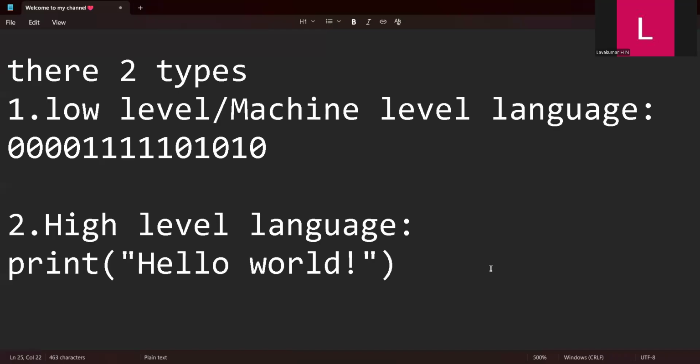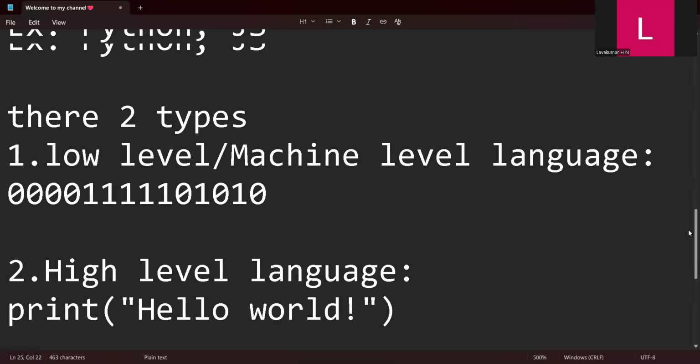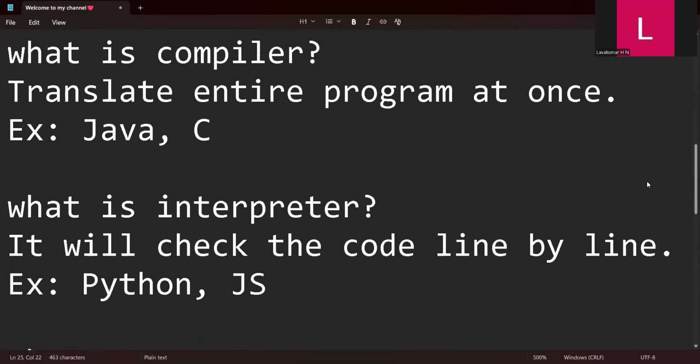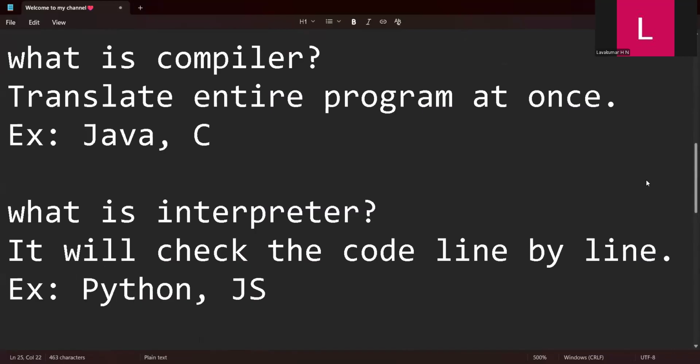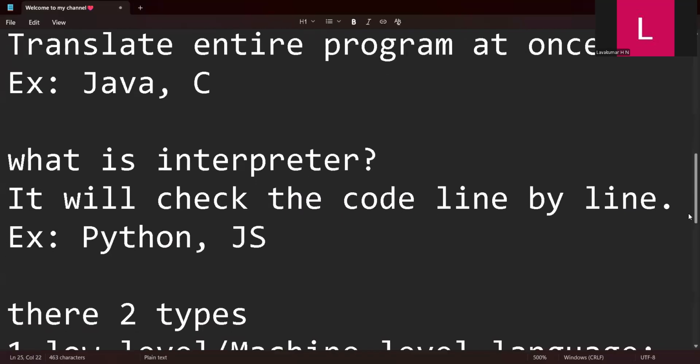Then after understanding what a programming language is, we went through how these programming languages are converted into zeros and ones. For that, we have compilers and interpreters, which are basically called translators. The compiler translates the entire program at once, whereas the interpreter checks line by line and then does the execution.